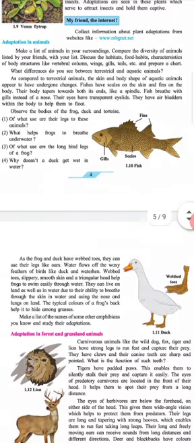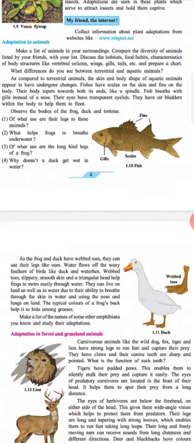Subheading: Adaptations in animals. Make a list of animals in your surrounding. Compare the diversity of animals listed by your friends with your list. Discuss the habitats, food habits, characteristics of body structure like vertebral column, wings, gills, tails, etc., and prepare a chart.